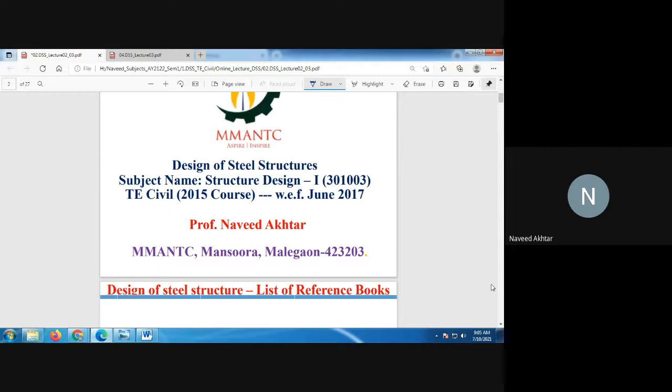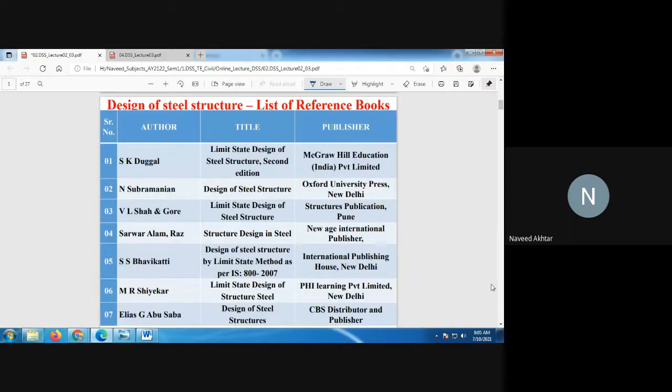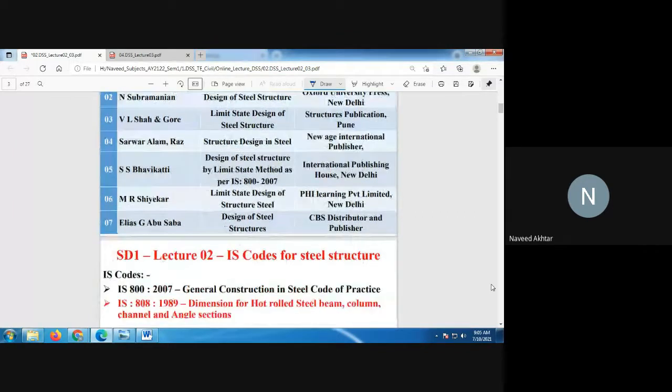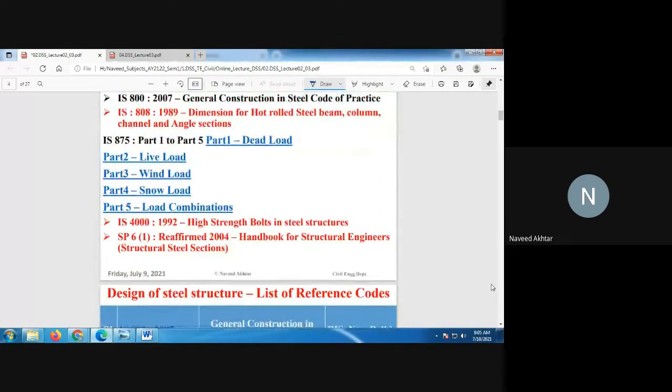Already in yesterday's class we have seen the reference books and IS codes to be used, and we are also seeing one by one each code and its sections, especially IS 800:2007.